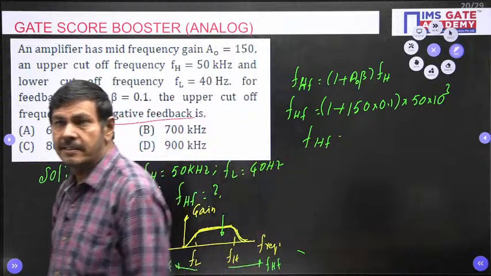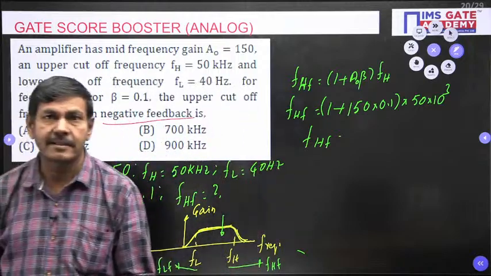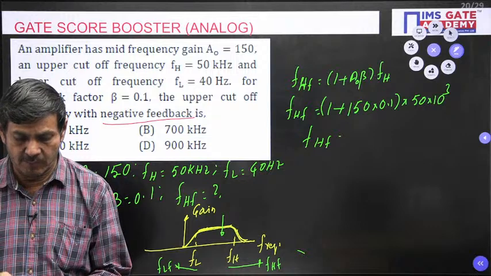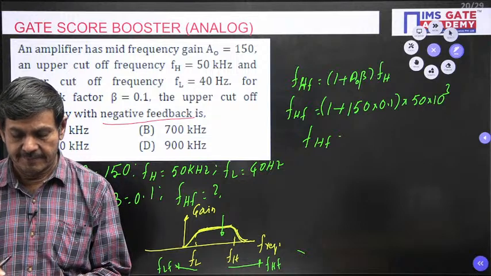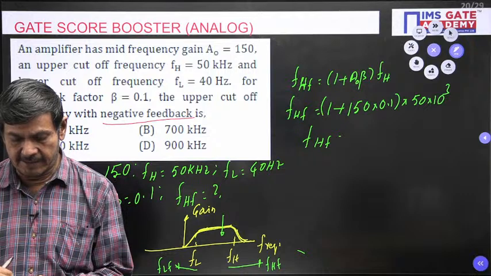What frequency is possible? Anybody can use calculator to give its value?